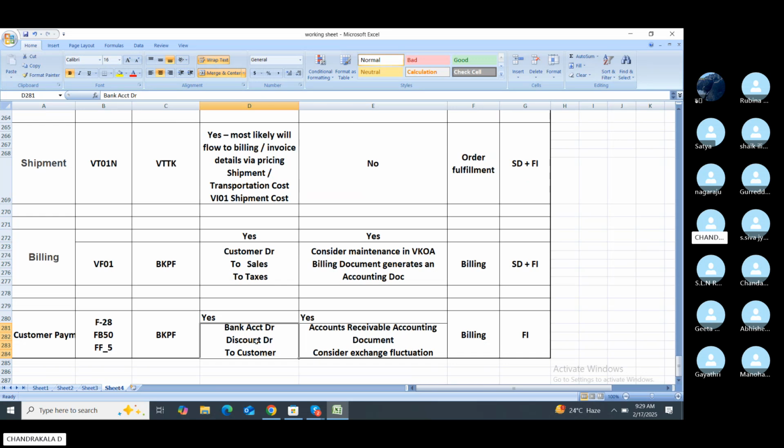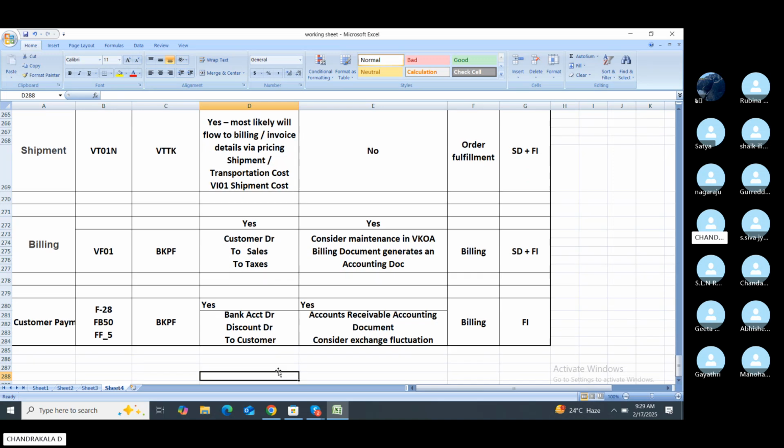Any discount due to the customer is posted to the discount allowed account, and the customer account is cleared in accounts receivable documentation. Consider the exchange rate fluctuations. Any fluctuation creates a price variance, and the billing and FI side are affected.